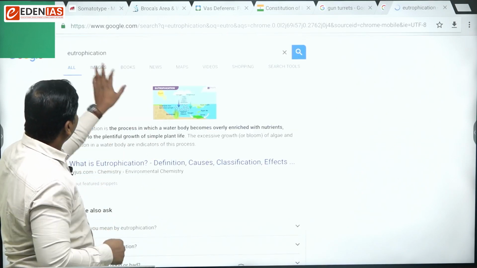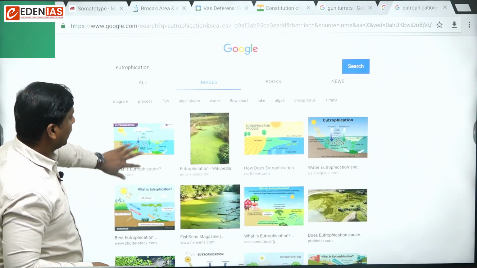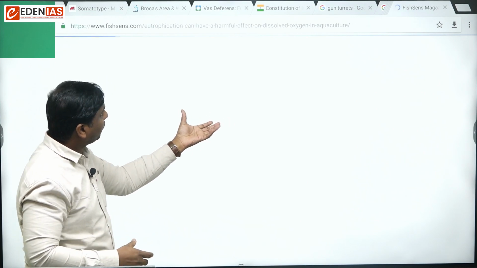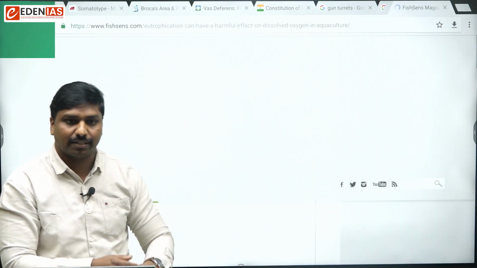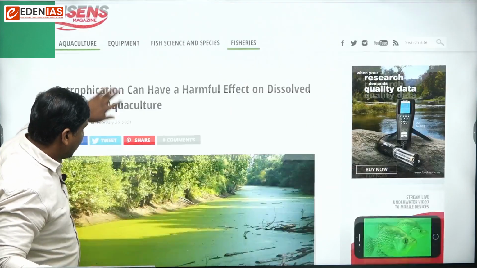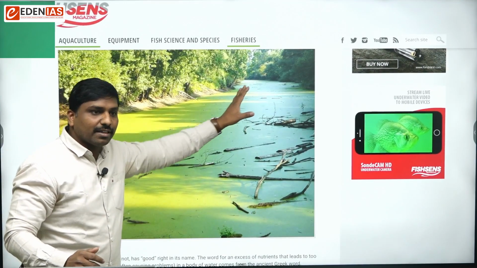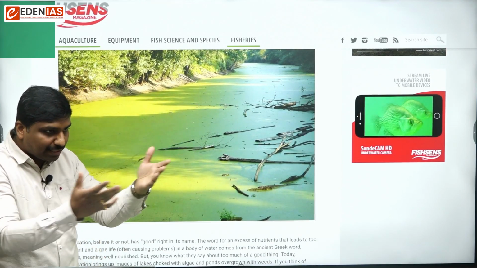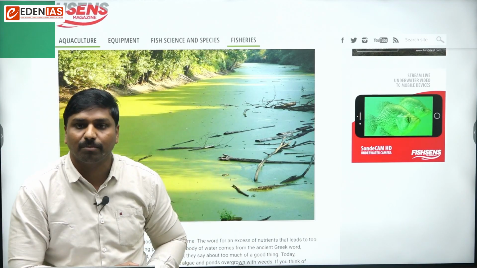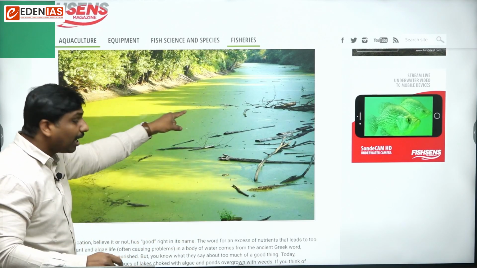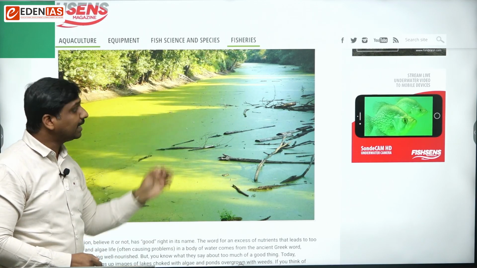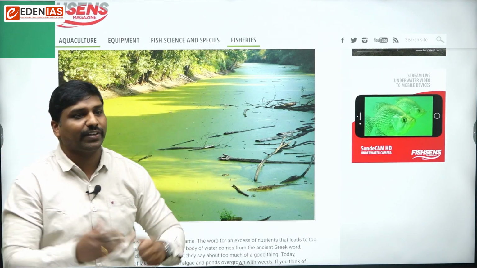Okay, so you can see in some of the water bodies this kind of formation in the lakes or water bodies. You can see like a bluish occurrence of something on the water. Have you ever seen this directly? So the bluish appearance of water bodies is nothing but algal bloom. This occurs due to the process of eutrophication.